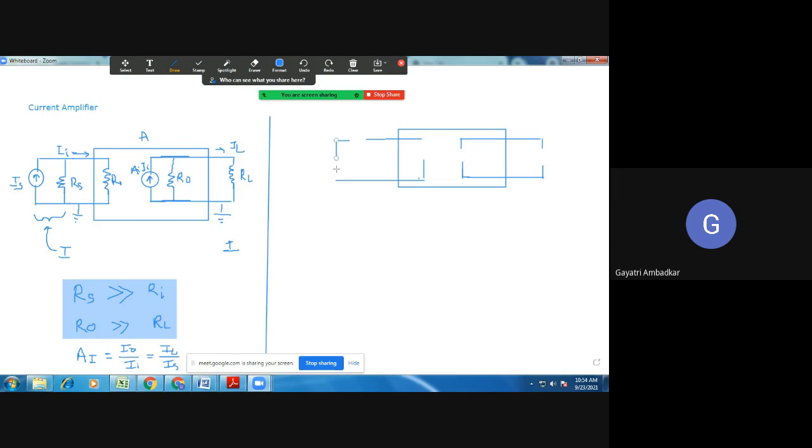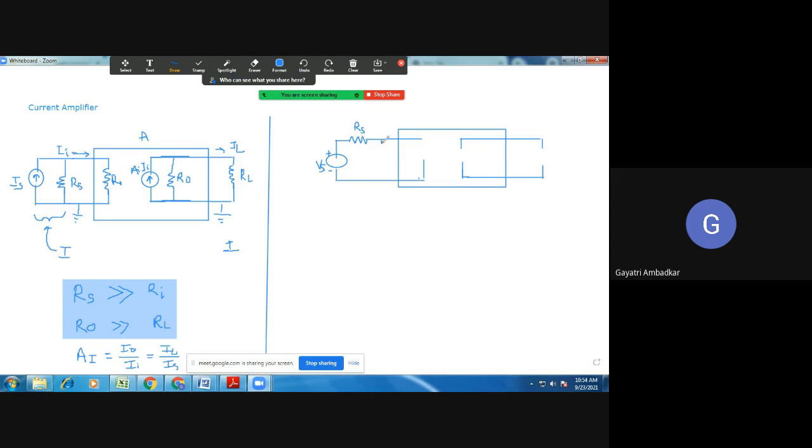So I must show it with the help of a voltage source. So this is the voltage source, Vs. When we show a voltage source, we have to show its resistance in series with the source, so I will show here Rs.